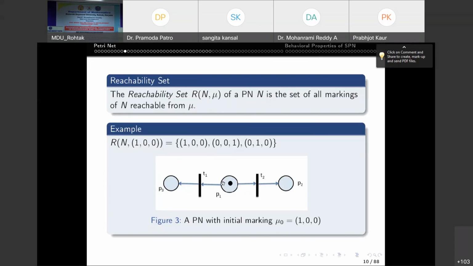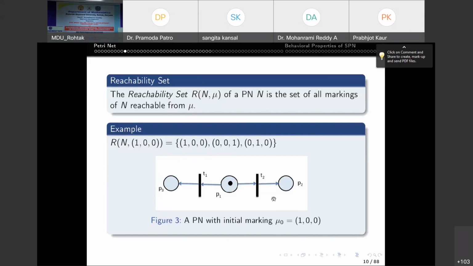For example, if you take this PetriNet, the initial marking is: P1 has one token, P2 and P3 have no token. So the initial marking is 1, 0, 0. Now, T1 and T2 are both enabled because the input place is P1 for both T1 and T2. This satisfies I minus Pt is less than or equal to mu of P, because the number of arcs is 1 in both cases and the number of tokens in P1 is 1. So the enabling condition is satisfied.